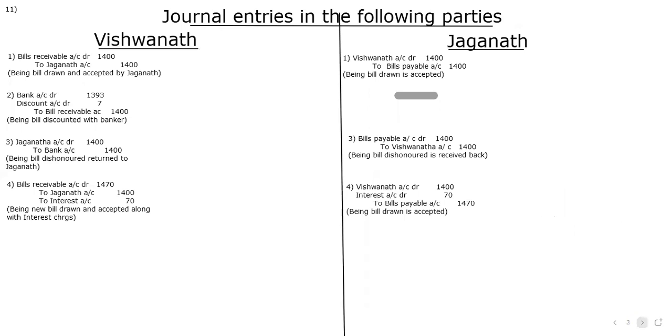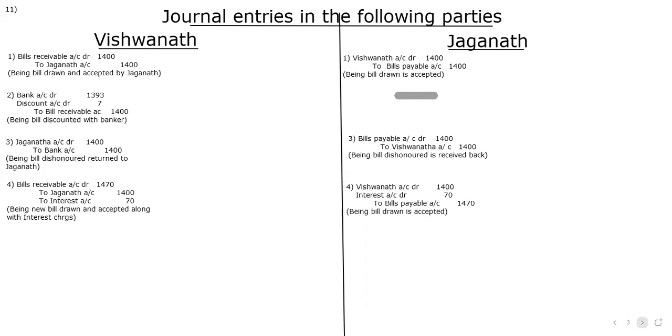And then the 11th entry. In the 11th one, what happened? There are only two parties. So what is the new thing in this one? The bill which was drawn and discounted got dishonored. So when it got dishonored, we wrote the third entry, Jagannath to bank. I said no, the dishonored bill is not with me, it is with the bank. So then I can't give bills receivable. I'll write bank because he has to collect from the bank.